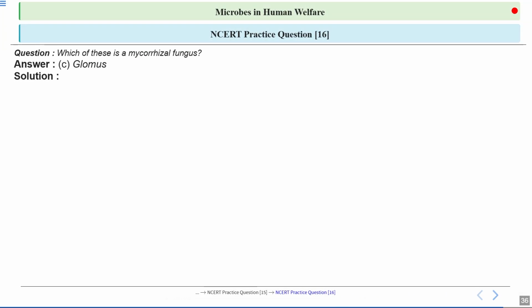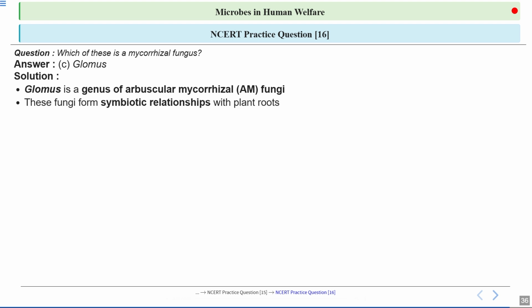Let's have a look at the answer. See, option number C, Glomus is the correct answer. This is a genus of arbuscular mycorrhizal fungus. This means Glomus belongs to a group of fungi that form special structures inside the plant roots, helping them absorb nutrients. These fungi form a symbiotic relationship with the plant roots. Symbiosis means both the fungus and the plant benefit from this partnership.